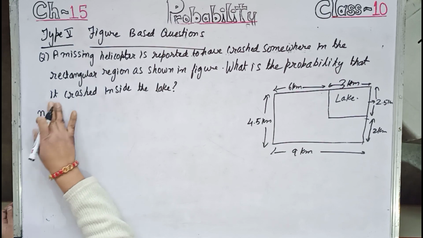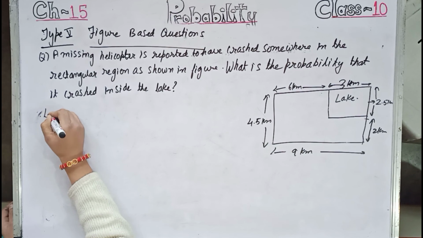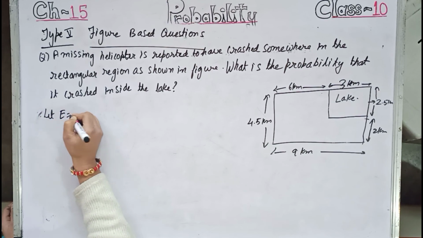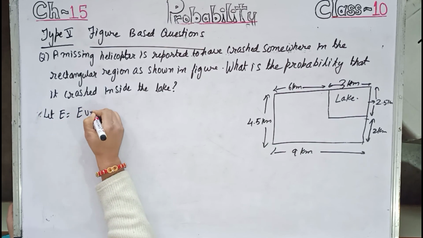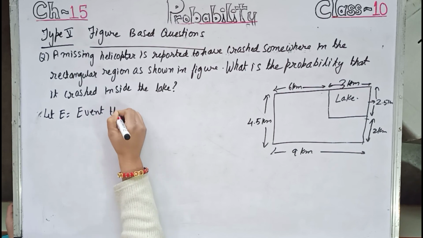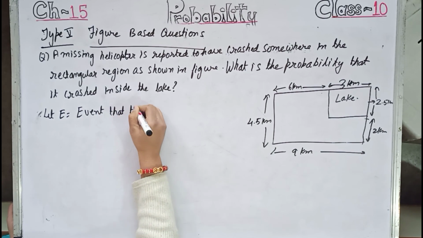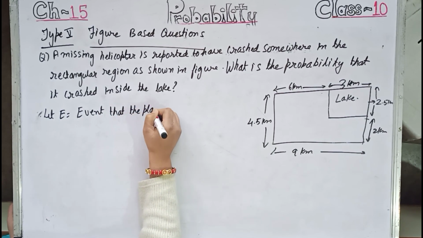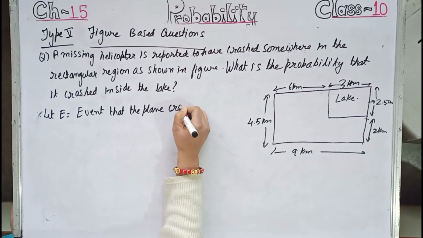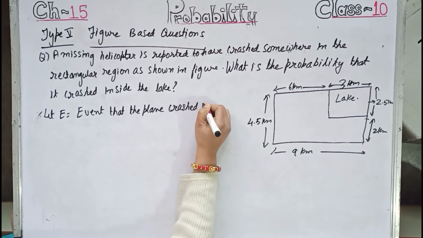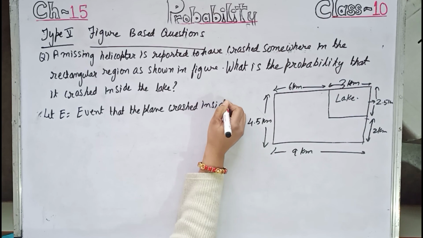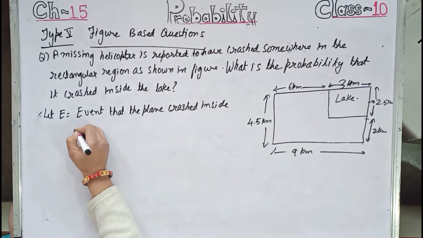Let E equal the event that the plane crashed inside the lake.